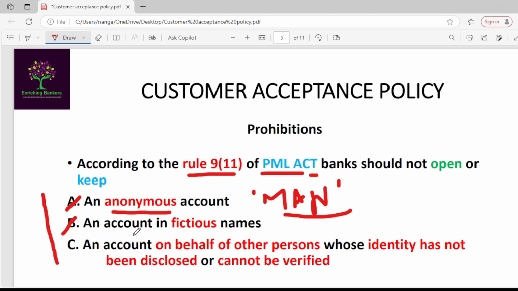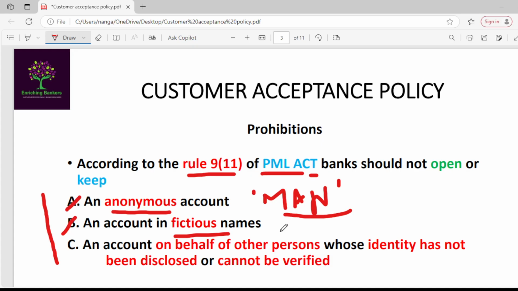Second one, an account in fictitious names should also not be opened. Fictitious names means imaginary names. Krishna Agro Industries Limited is a company. All legal and regulatory documents are on the name of Krishna Agro Industries Limited.